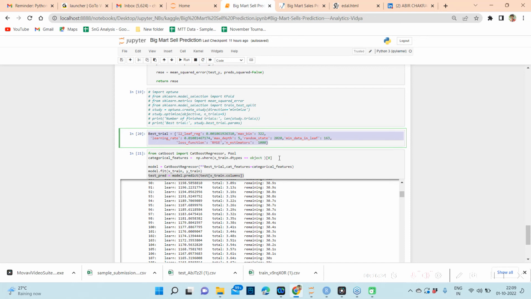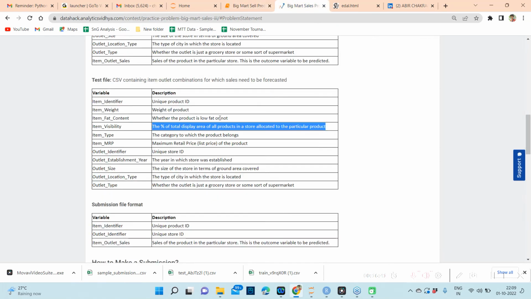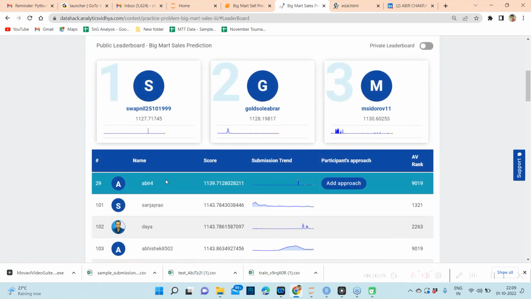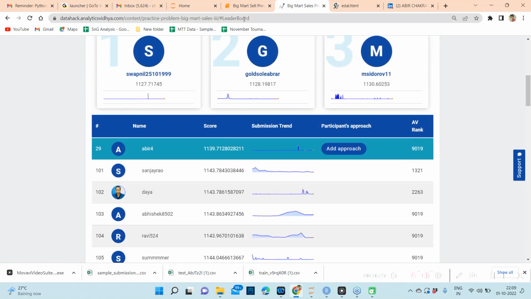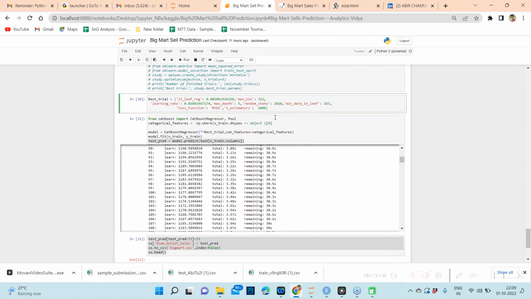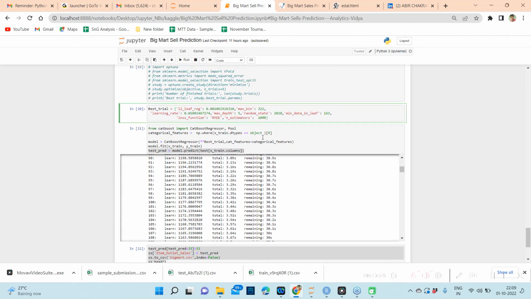At another time I tuned it in a much finer way, and currently I am in the 29th rank. But as I mentioned, you should not waste too much time here, because there is no point in getting a top rank unless this is a private leaderboard. Anyone can do some hack or overfit the data to get a higher rank.